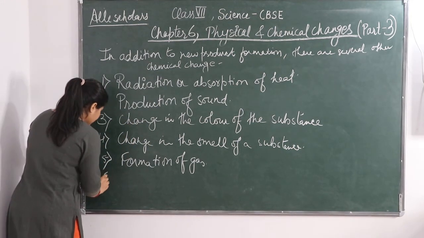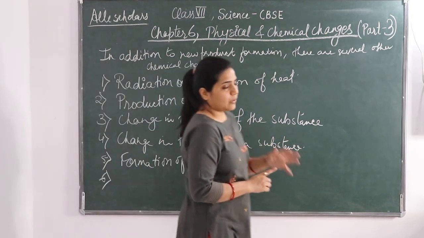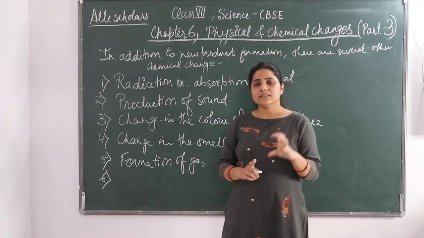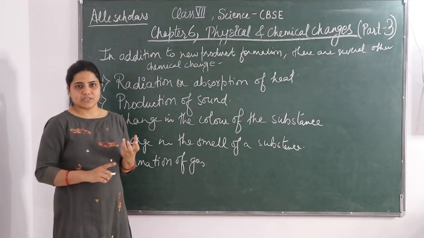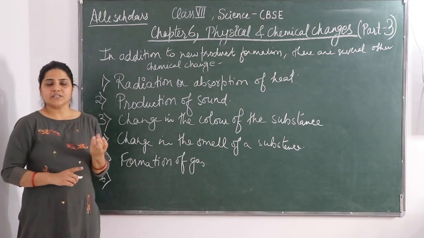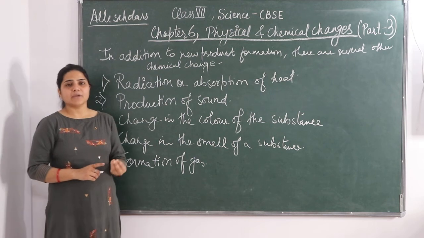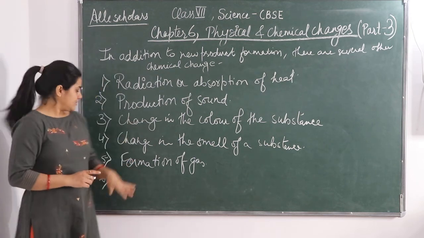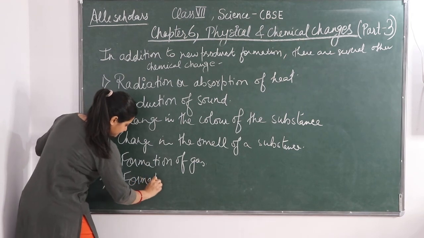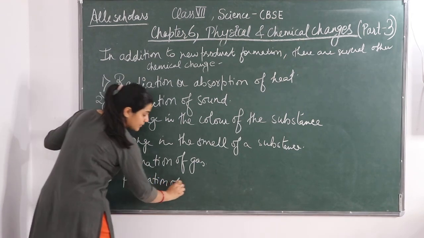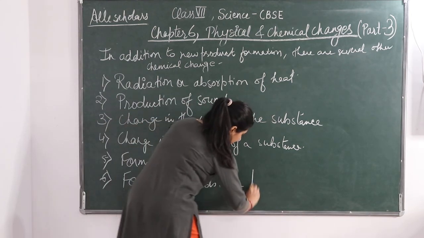Fine. The sixth chemical change is the formation of a solid as residue. In this case, what happens when we mix two liquids? It forms a precipitate. That precipitate is in the form of a solid, and this is an example of a chemical change. Okay, so formation of solids as a precipitate.